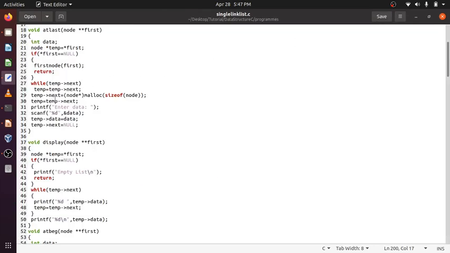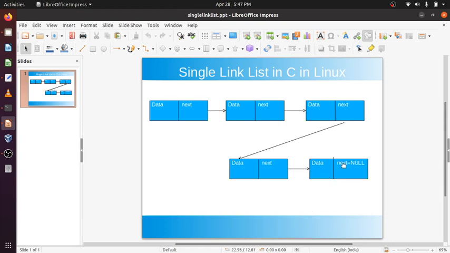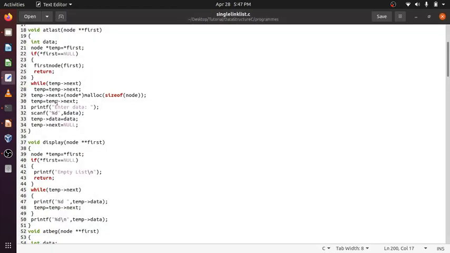Then temp next equals malloc of the size we are creating. Temp equal to temp next, because we just did temp next equal to malloc, we created the memory space. Here I am doing temp equal to temp next.